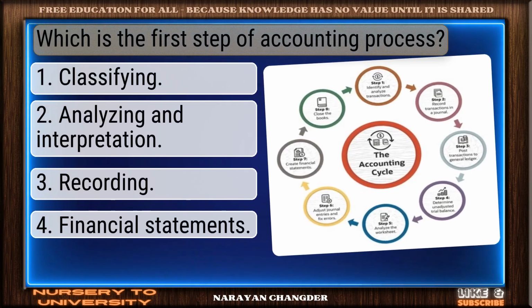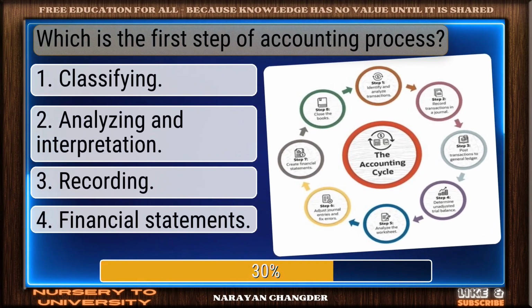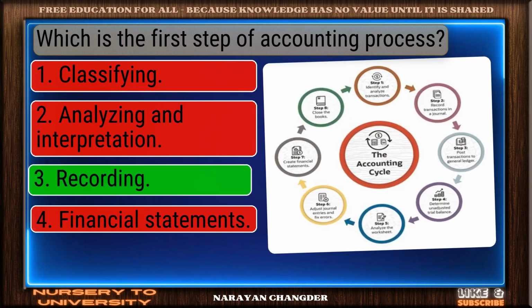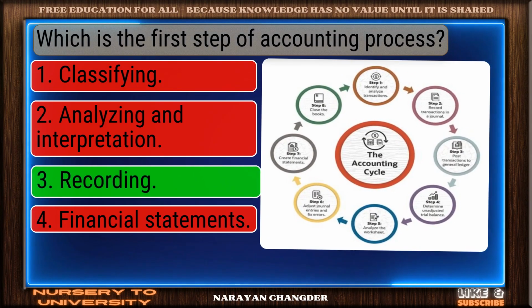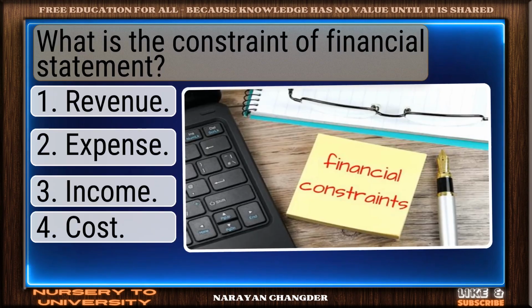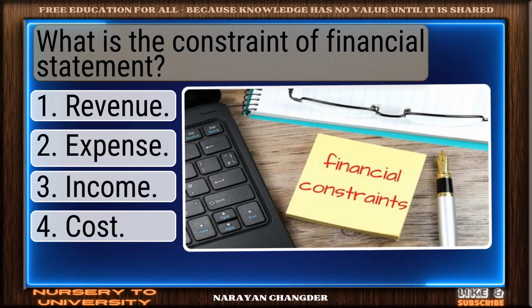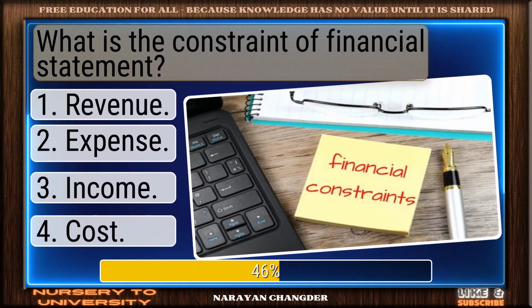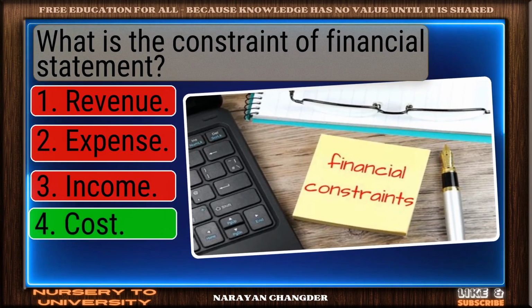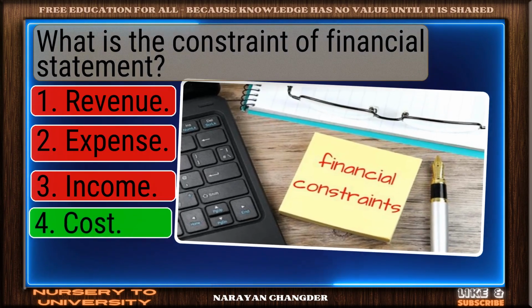Which is the first step of accounting process? Well picked. Recording is the correct answer. What is the constraint of financial statement? On track. Cost is the correct answer.